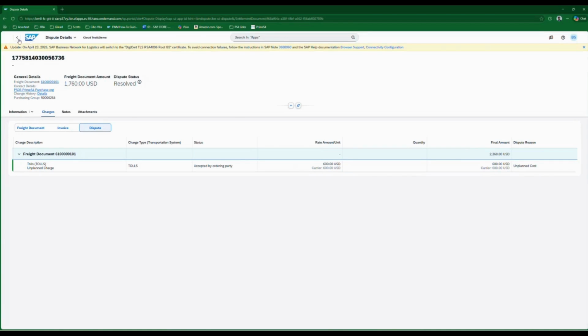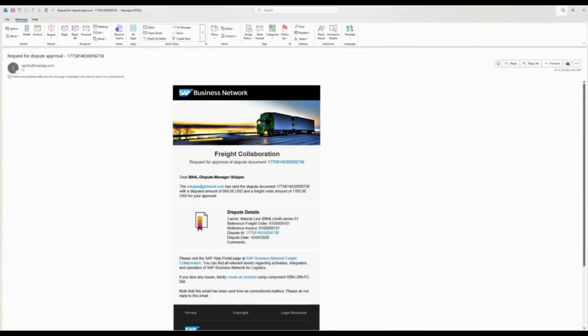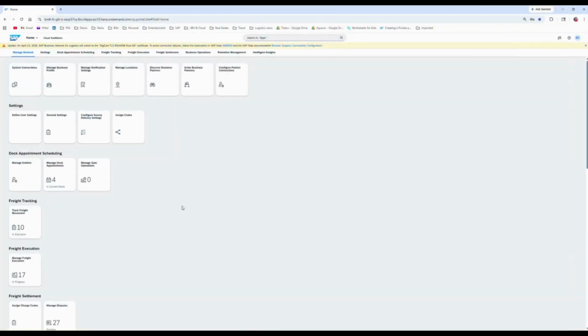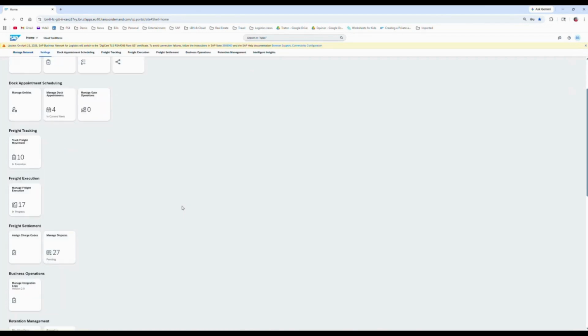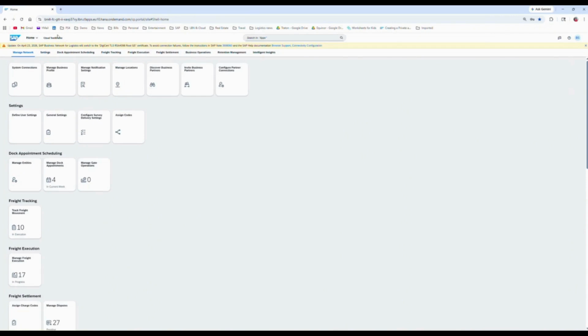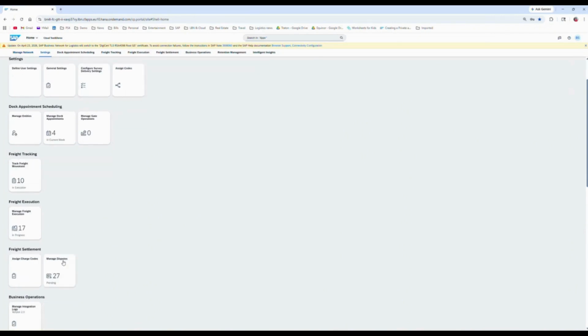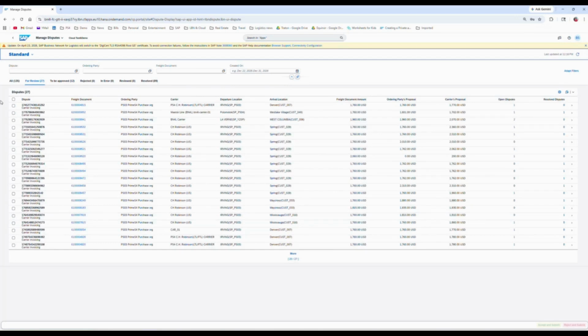Now, as I mentioned, there is a fourth use case, where we don't need all these kinds of multi-level scenarios. All we need is for it to go to one person, a centralized manager, who looks at the dispute and then assigns it to the right set of people. So that is another use case. I'm in the shipper tenant where I am going to the Manage Disputes app. Here I can see there are a lot of orders for review, and other options are available, right?